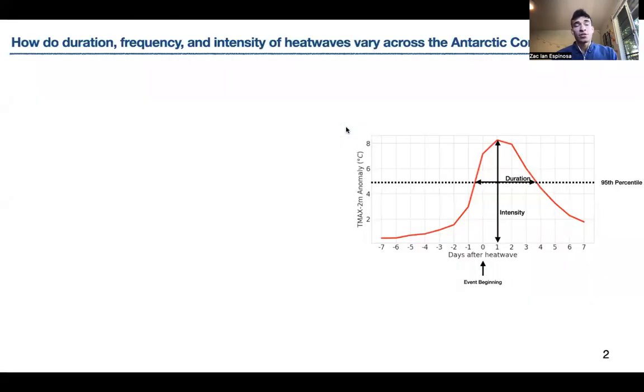So first, using daily maximum 2-meter temperature, we define an extreme heat event as an exceedance of the 95th percentile threshold that lasts for more than 3 consecutive days. The heat wave threshold is defined locally and from a 15-day low-pass filtered daily climatology. The intensity of the heat wave is the maximum temperature anomaly of the event, and the duration is the number of consecutive days above the 95th percentile threshold. And then finally, the frequency is the number of events per decade.